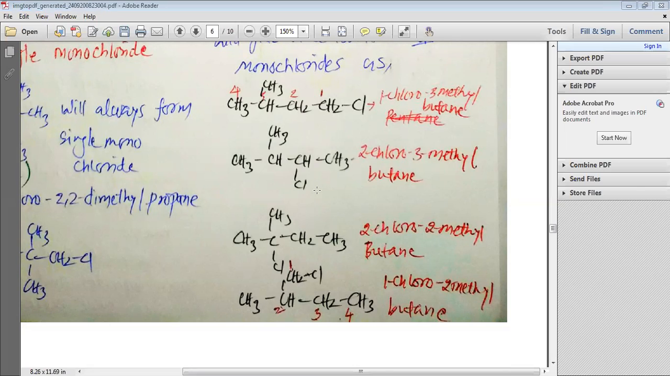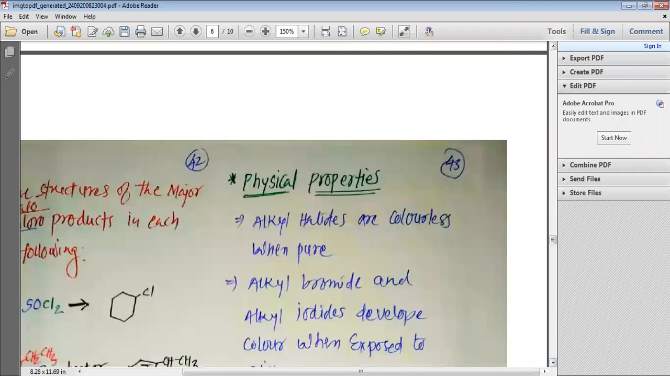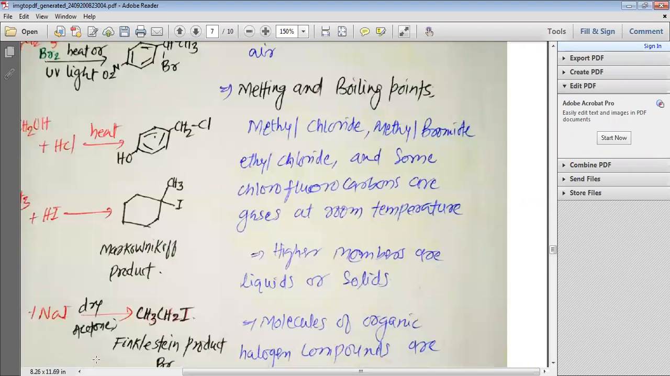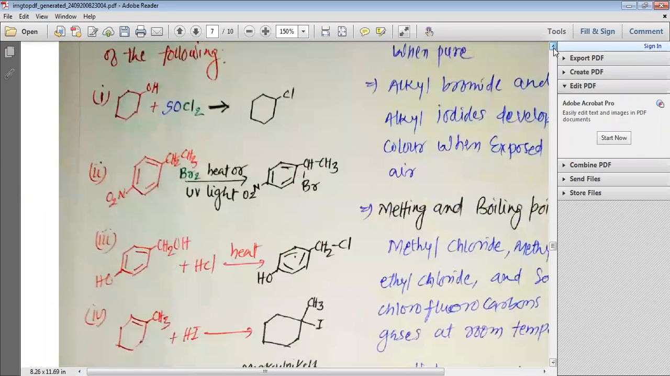Then we have the next one, which is 2-chloro-2-methylbutane. You can see this is the first carbon, this is the second carbon. So 2-chloro and 2-methylbutane. And the last one would be where this chlorine is bonded to the first carbon, second carbon, third carbon, fourth carbon. It is 1-chloro-2-methylbutane. So these are the 4 various products that are possible from isopentane. This isopentane is methylbutane.